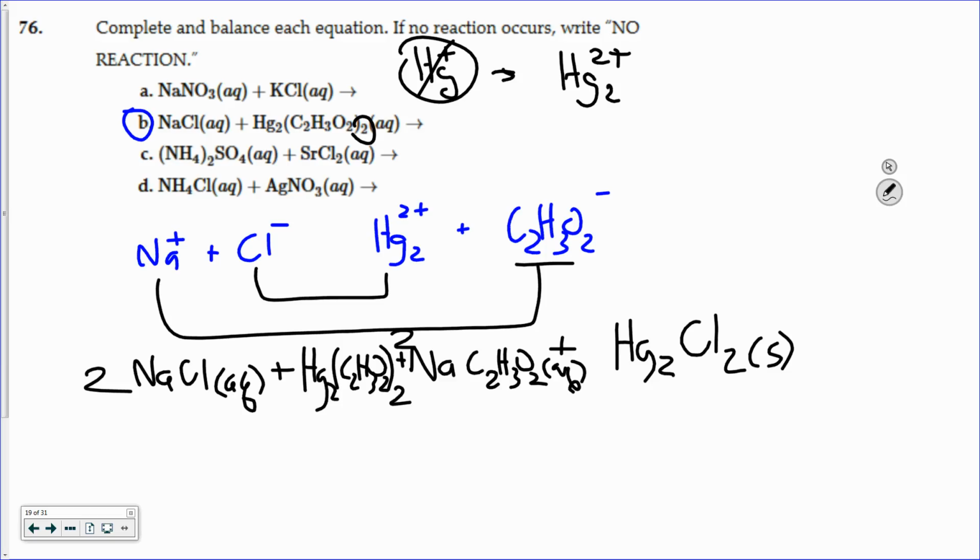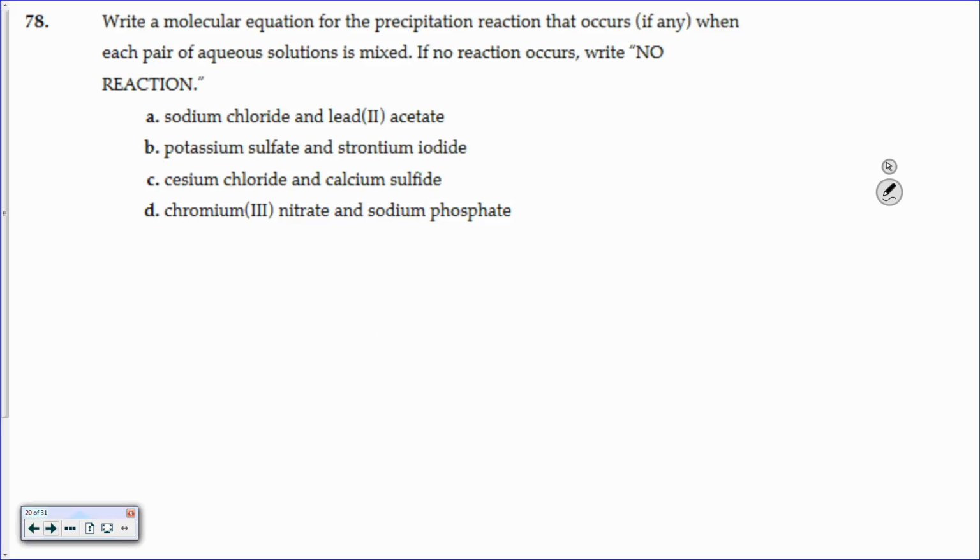So that would be the complete equation. Now to do it as a net ionic, this one doesn't say net, so that'll be on the next one. So it would be a 2 to 1 to 2 to 1 ratio on this one. All right, and that should be a forward arrow there. All right, balance that. All right, so these we're going to go from name to compound. Choose one.